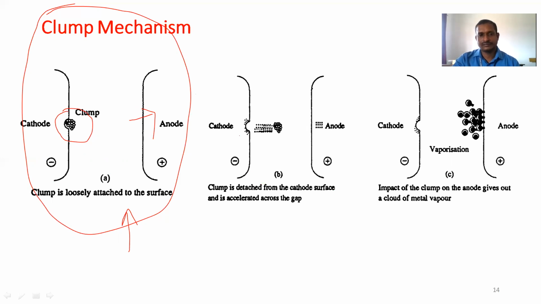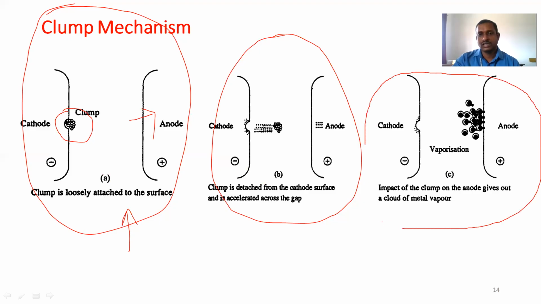After that, this is the second stage. Due to the high voltage application, the clump is detached from the electrode surface and accelerated across the gap. In the third stage, once it crosses the gap and reaches the anode, it produces a cloud of metal vapors. Once the vapor is produced, according to the Townsend process, the gas breakdown will happen.